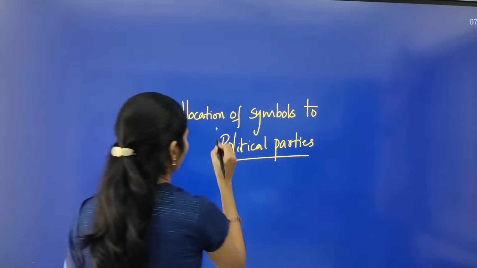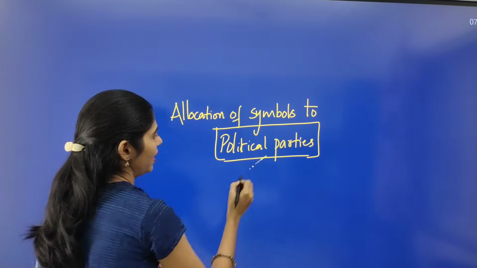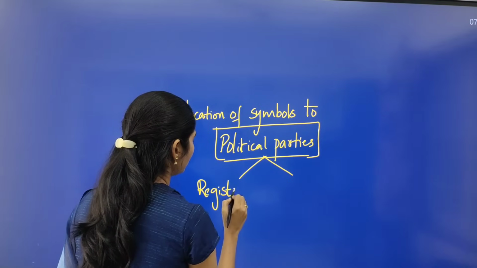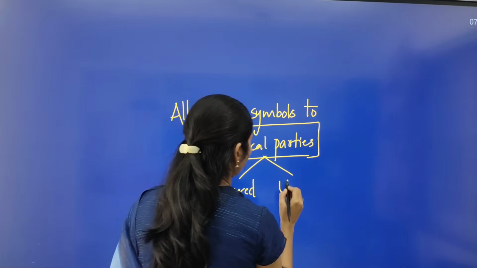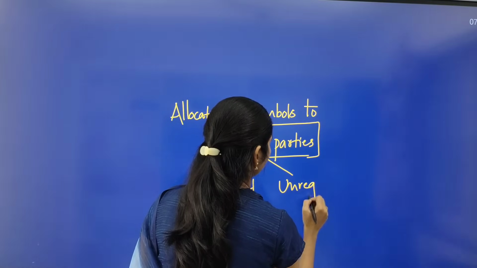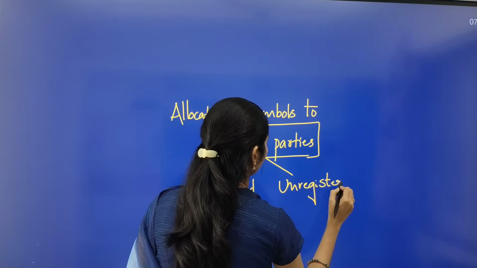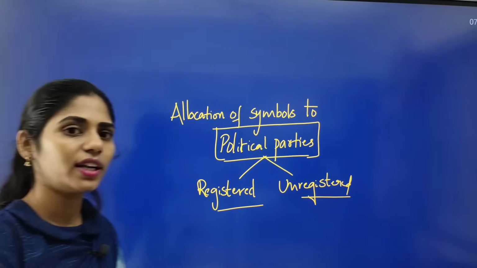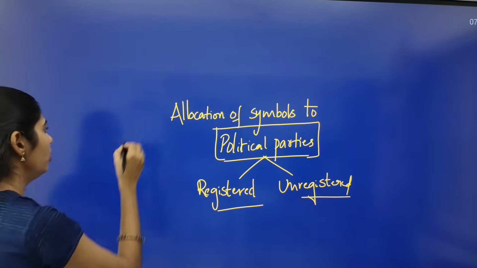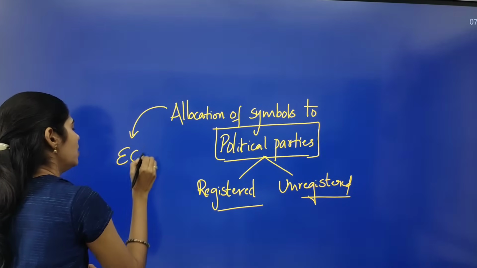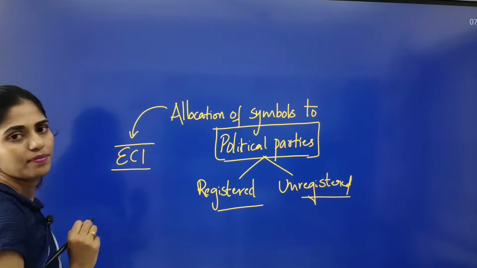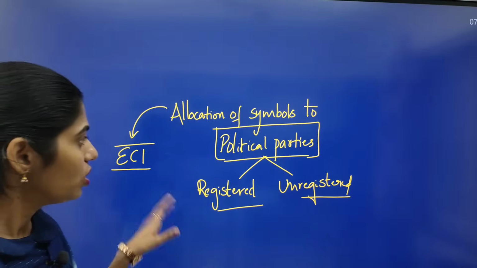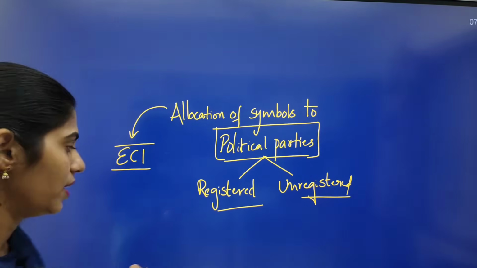We have registered political parties and we have unregistered ones. What is the criteria for allocating a symbol, and who plays the role? The role is obviously played by the Election Commission of India. So we have to see what role is played by the Election Commission of India. All these things are very, very important.